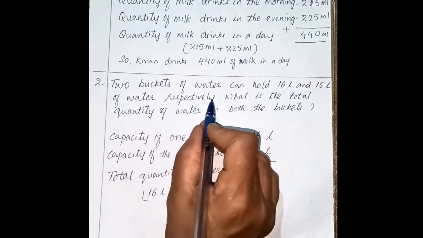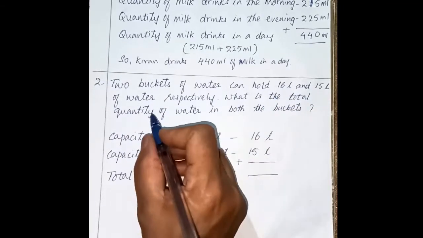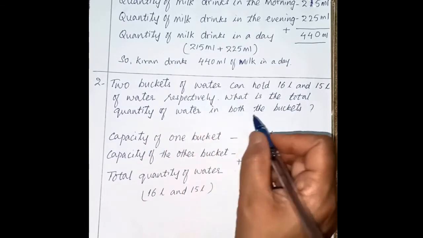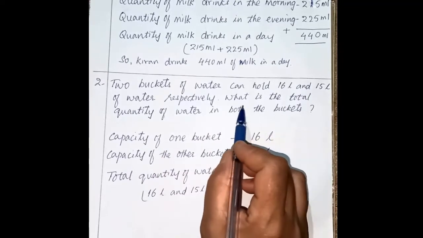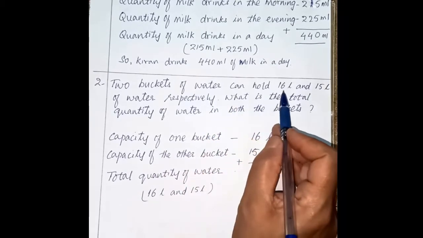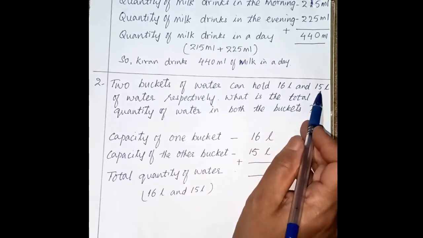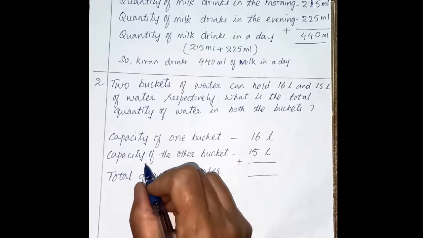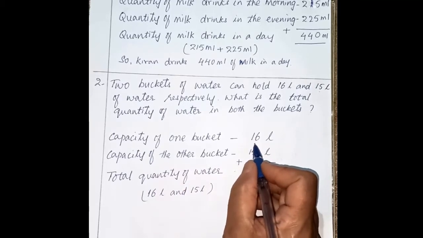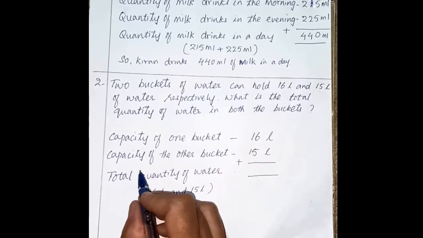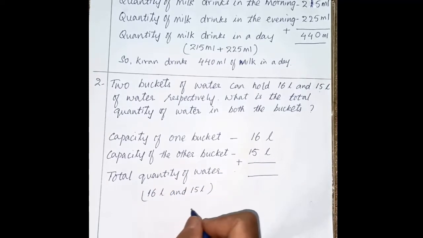Now here, 2 buckets of water can hold 16 liter and 15 liter of water respectively. What is the total quantity of water in both the buckets? Okay, see, 2 buckets are there. One bucket holds 16 liter, and another bucket holds 15 liter. So we have to find the total quantity. Write the statements. Capacity of one bucket: 16 liter. Capacity of the other bucket: 15 liter.